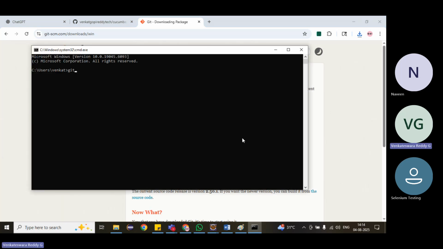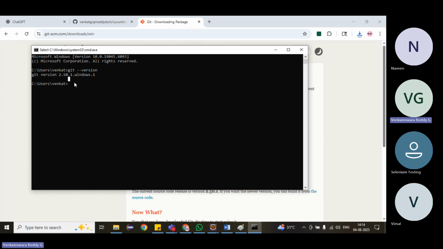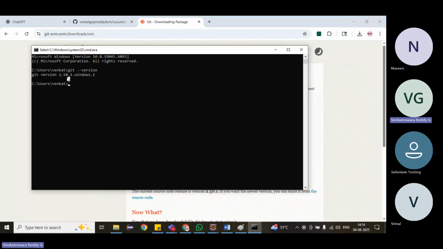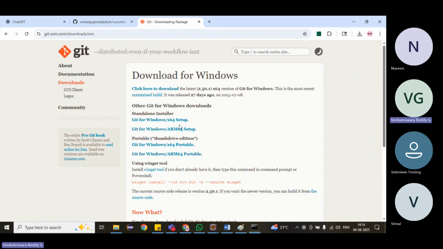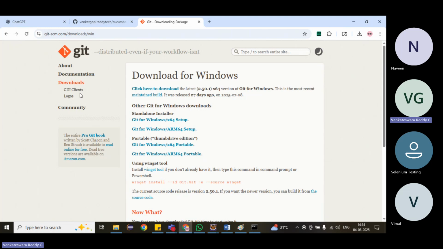Suppose you type git. After installing Java, how do you verify? Same thing: git --version. If you type it, it will show what version is already installed. We can install the latest version of it. I think I have the same one. Okay, fine. Once it is installed, what is the next step?